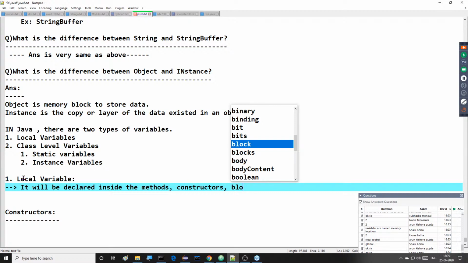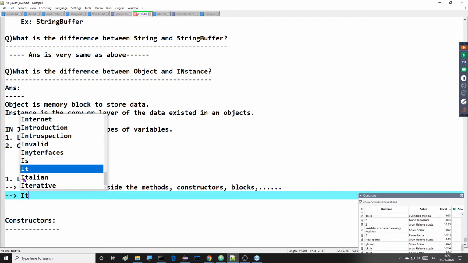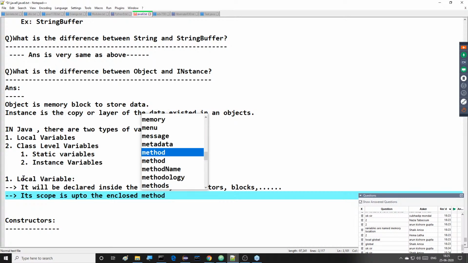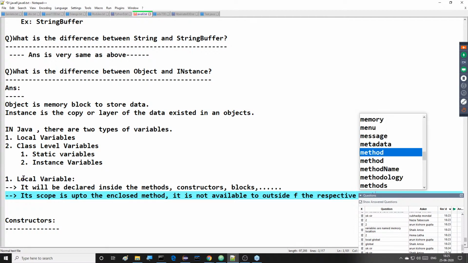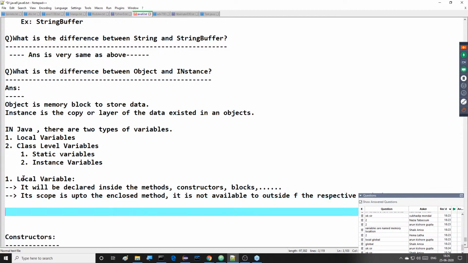Next, its scope is up to the enclosed method. That means the method in which we declared it. Its scope is up to the enclosed method. It is not available outside of the respective method. That's it. This is nothing but a local variable. Then what about the second one here? Class level variable.